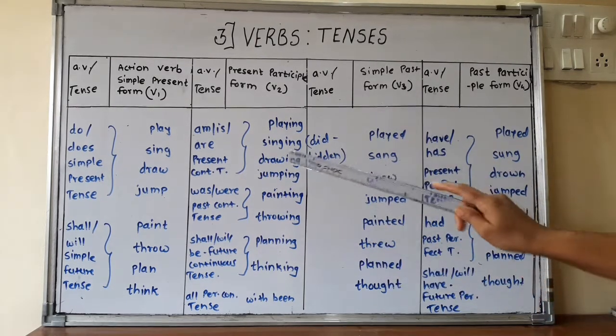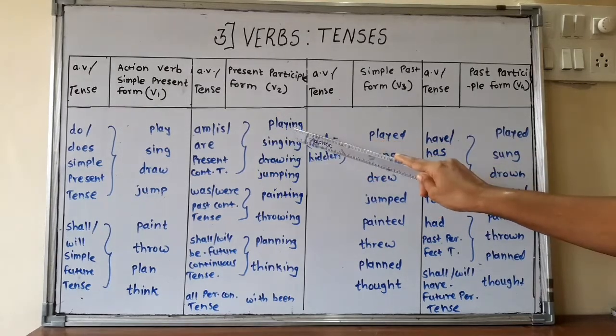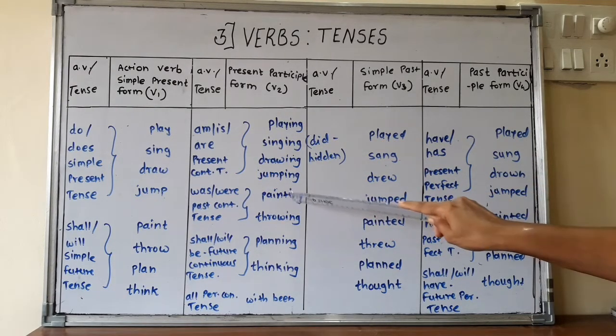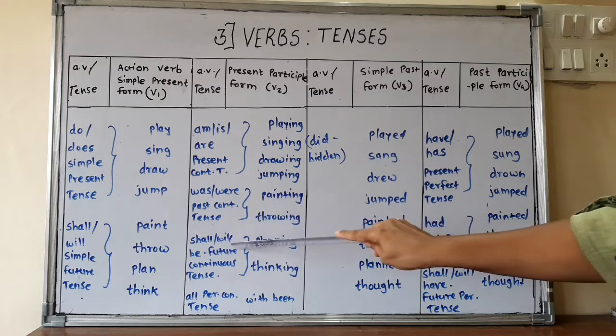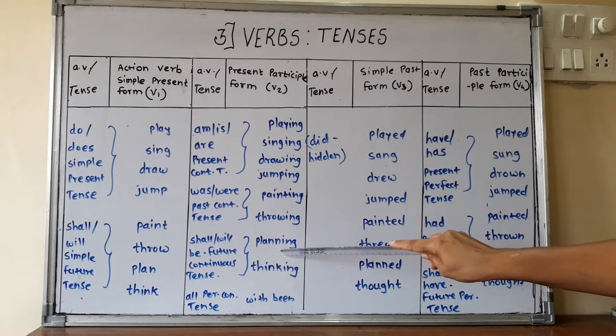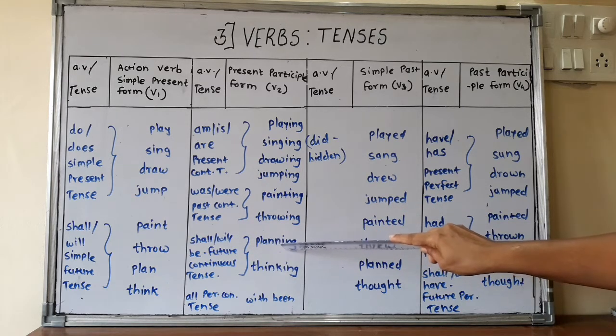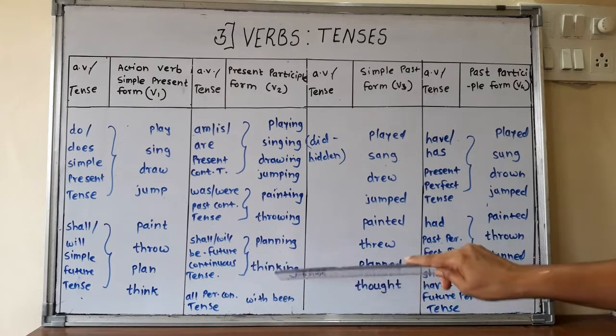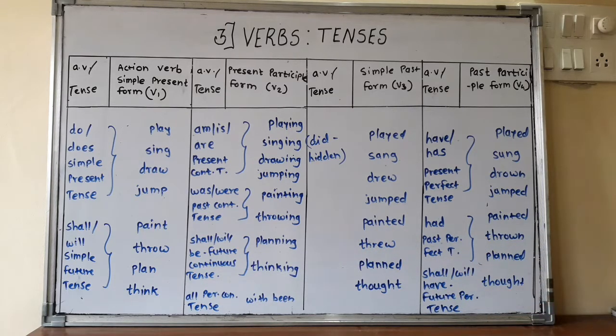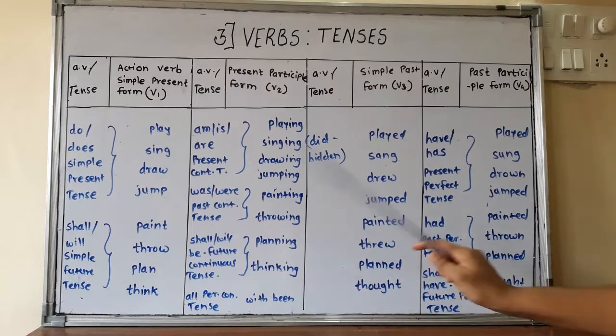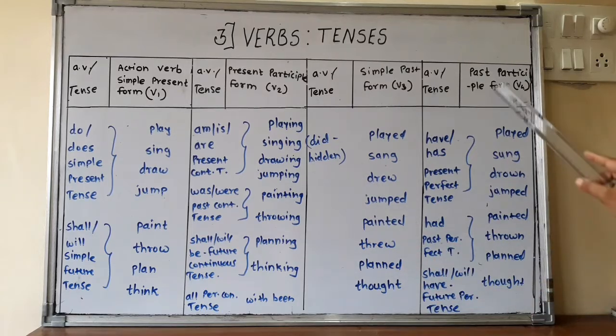Now, continuous tenses. Am, is, are plus verb plus ing is present continuous. Was, were plus verb plus ing is past continuous. Shall be or will be plus verb plus ing is equal to future continuous. And in all perfect continuous tenses, along with have or has been, this ing form is used. Now the past participle form, PP form, is used in all perfect tenses.